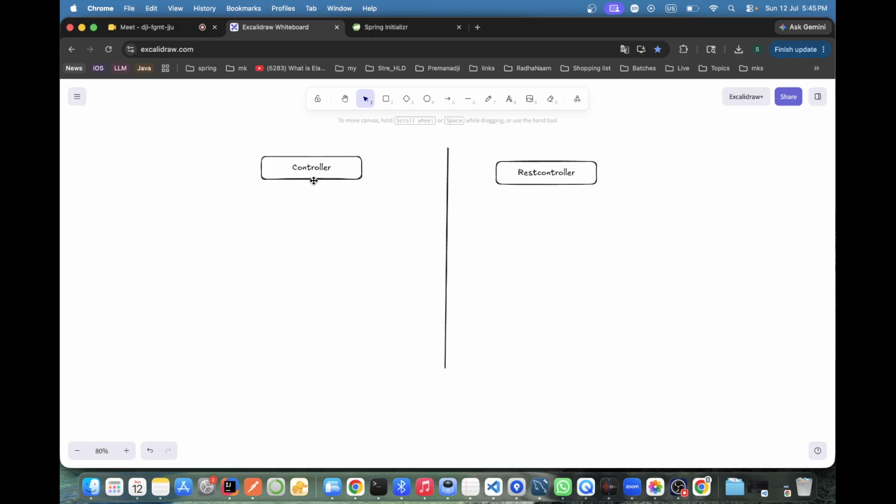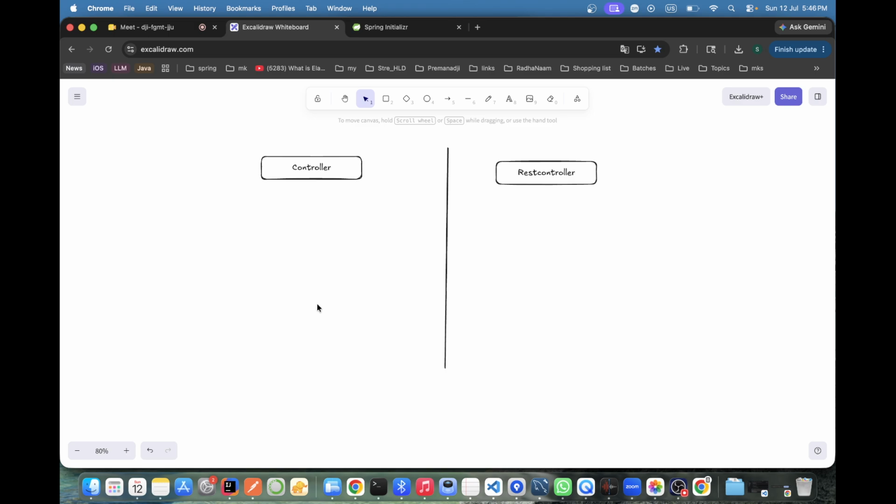Maybe at one point it's right. Okay, maybe now at another point it's wrong. But ultimately, leave it. So, what I was just saying, our REST controller is nothing but a kind of annotation